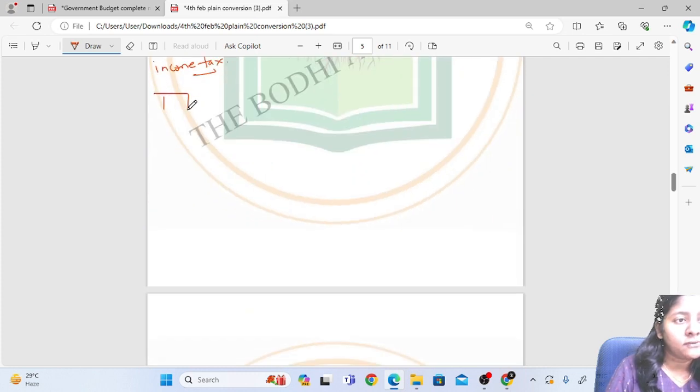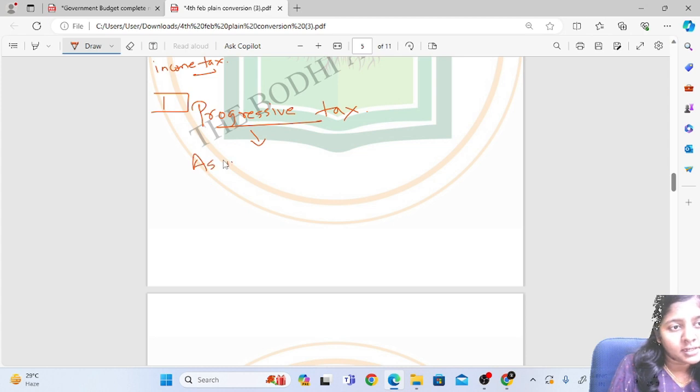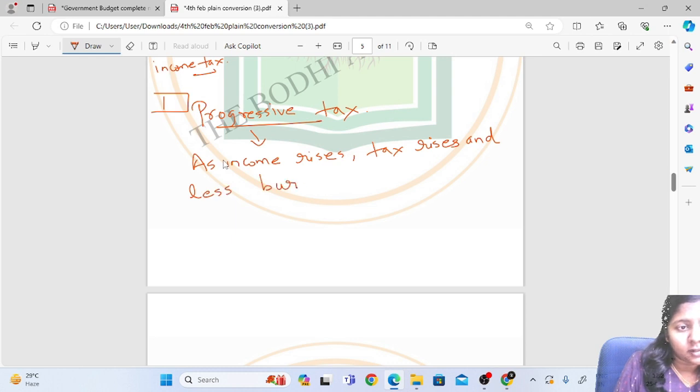Besides these taxes, there are different taxes which come under tax receipts. These are different kinds of income taxes we'll be studying. The first one is progressive tax. Now in progressive tax, as income rises, tax also rises, and this creates a lesser burden on the poor.